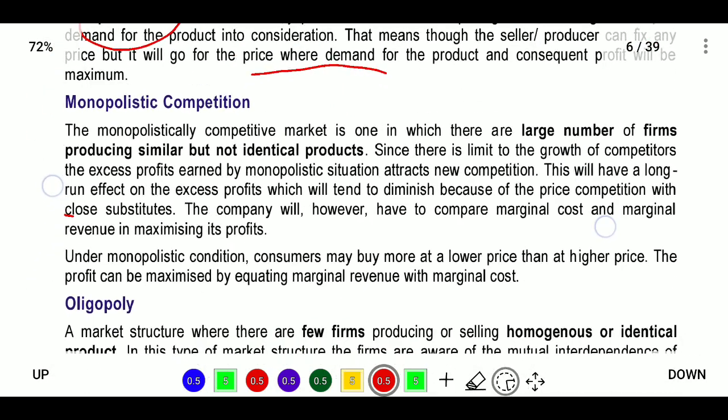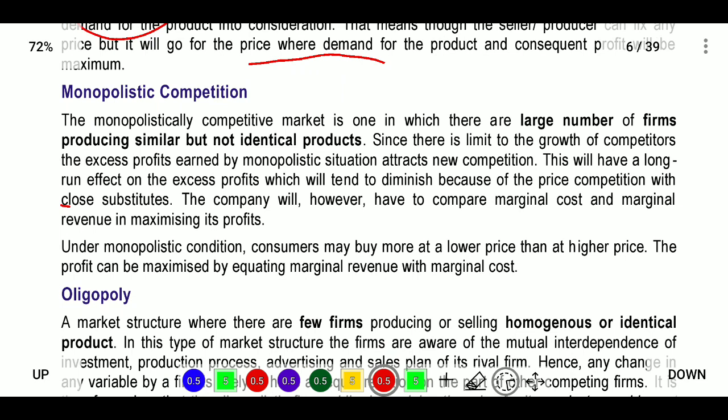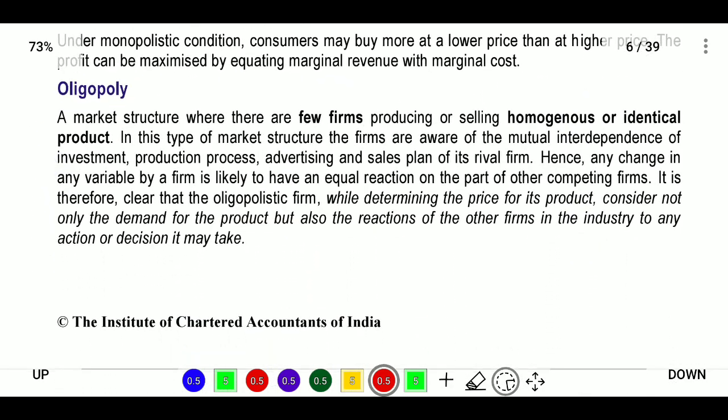Next, monopolistic competition. Here a large number of firms produce similar but not identical products. This is monopolistic competition. Here there is a limit to the growth of competitors, where excess profit earned by a monopolistic situation attracts new competitors. Next, oligopoly. Oligopoly means a market structure where there are few firms